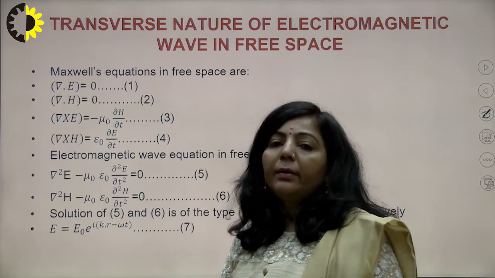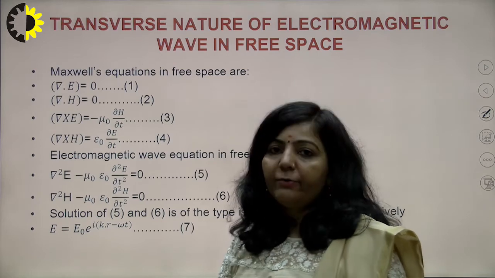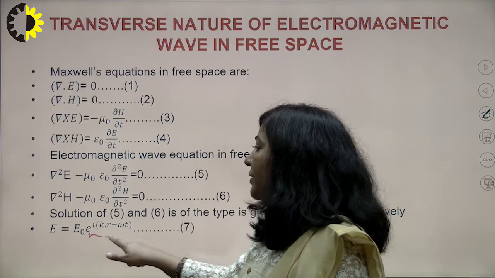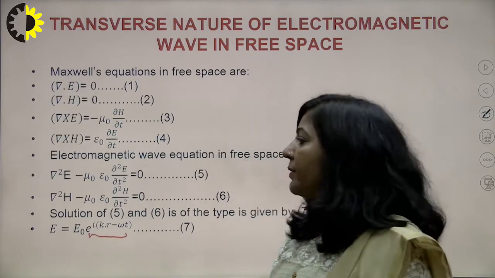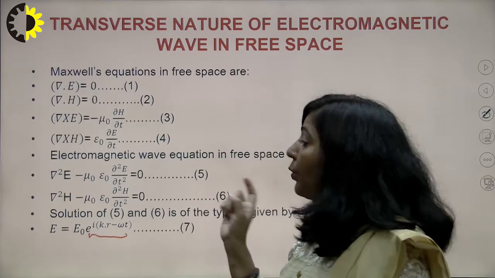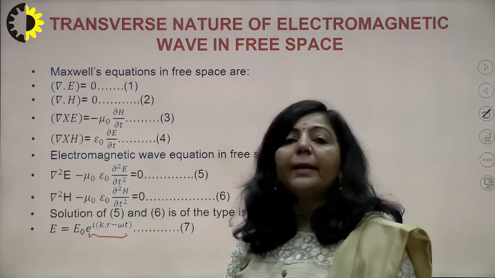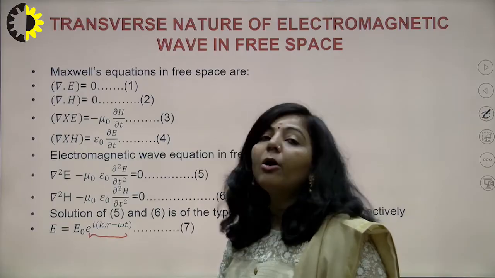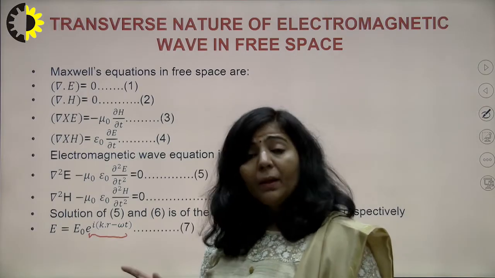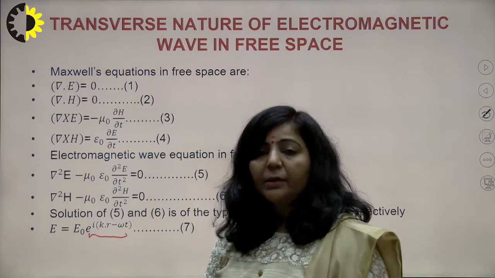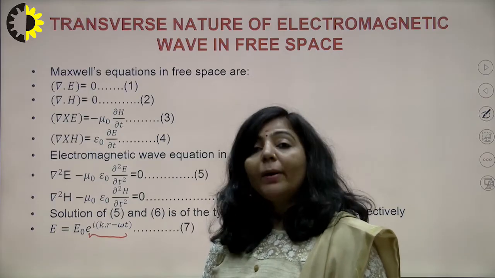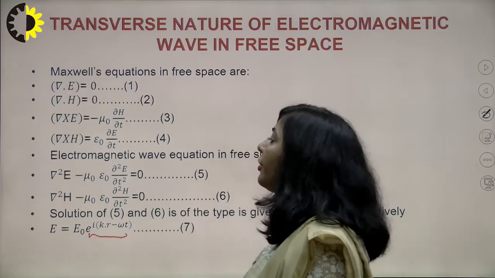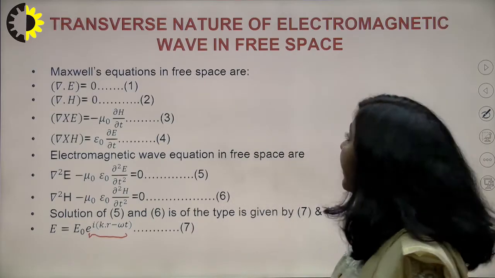This E naught represents the amplitude of the electric field, and the next one is this exponential factor. Because of this exponential factor, e raised to power i, because this iota is there, if you solve it, you will get the terms containing cosine and sine. So e raised to power i(k dot r minus omega t). Here k is the propagation vector, r is the position vector, omega is the angular frequency of that electric field, right? So the solution of 5 is of this particular type.